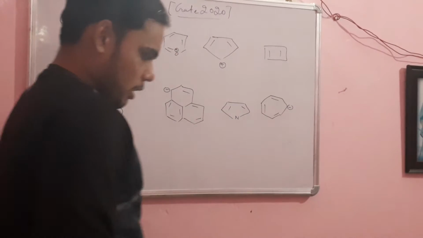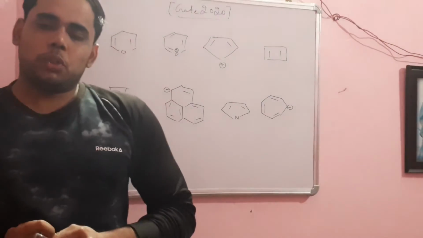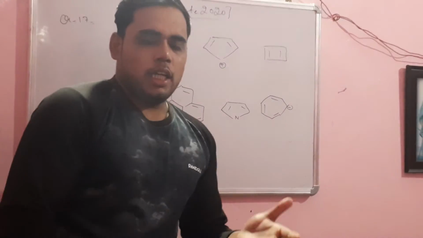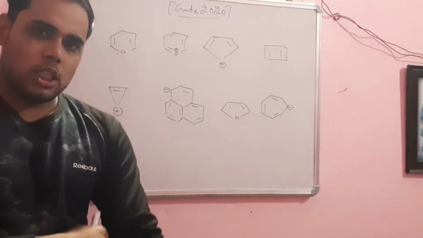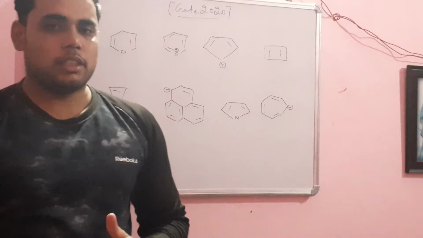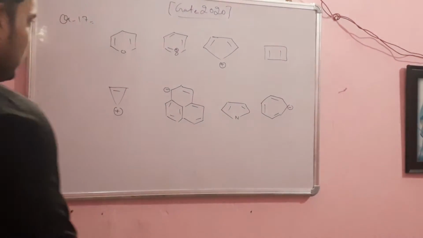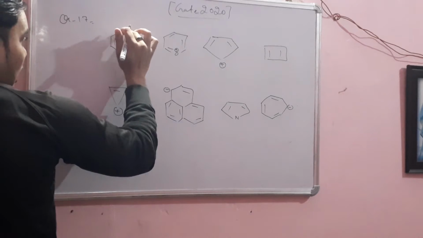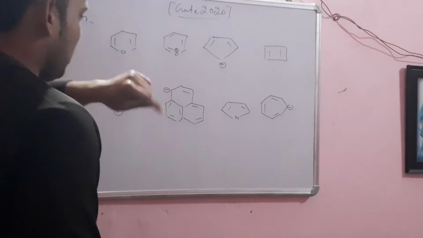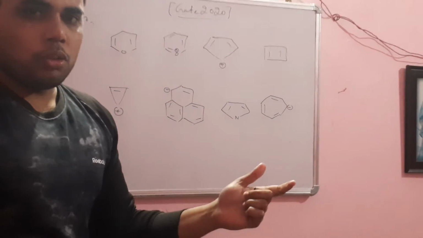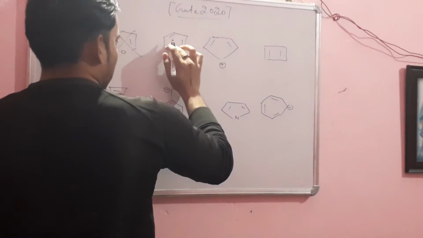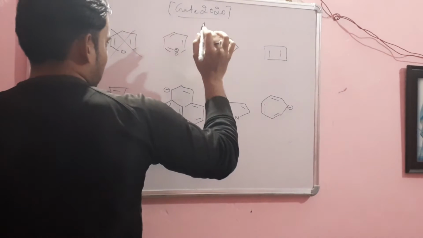Okay, that's your question. Now you need to understand how many of them are aromatic. You know that in an aromatic compound we follow Huckel rule. 4n plus 2 pi electrons present in a molecule, then it is called aromatic, otherwise it is non-aromatic. So first thing first, this is not aromatic because this carbon is sp3 and it is not going to be cyclic rotation of the double bonds or the electrons, so this is not aromatic. Okay, this is aromatic because 6 pi electrons are present here.